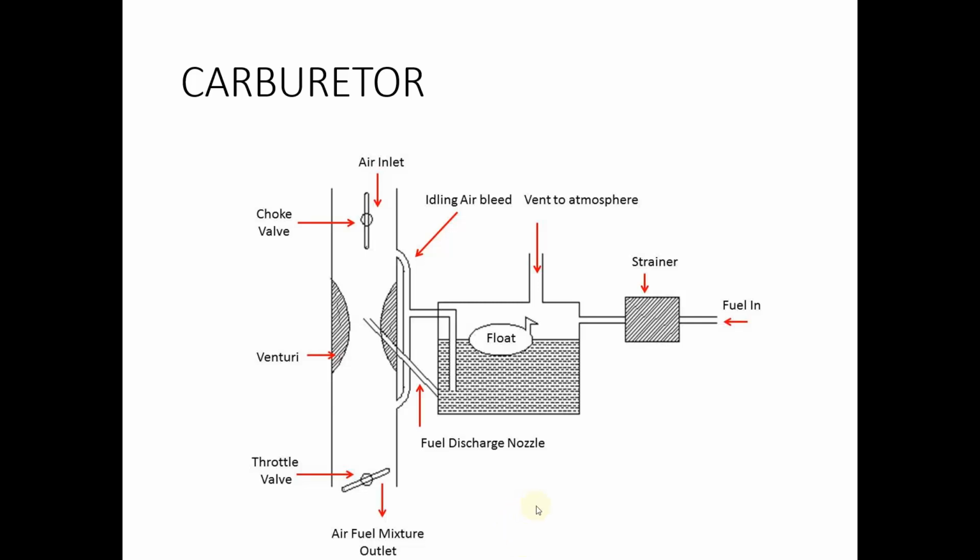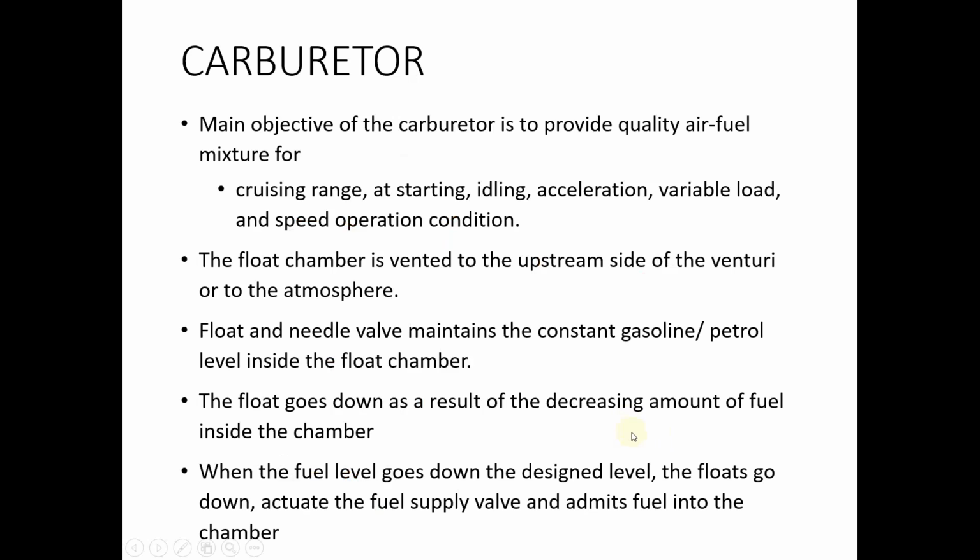When there is less load requirement, the throttle valve remains closed. The flow of air will be lesser, the velocity of air will be lesser, so only a lesser quantity of fuel will be evaporated and enter the engine cylinder. So that is how we do quantitative governing in the carburetor.